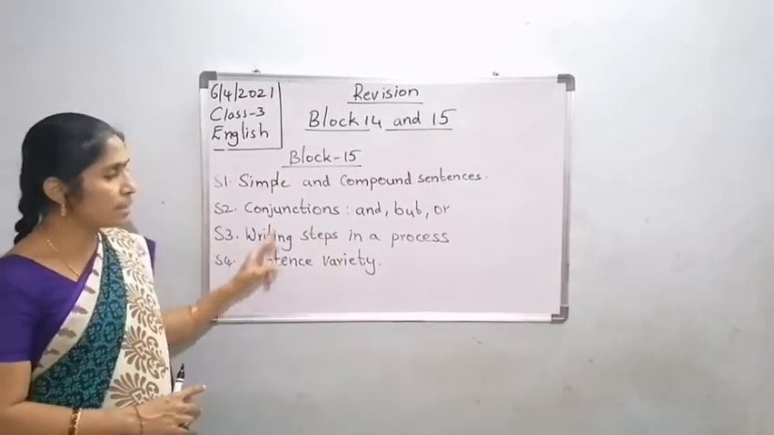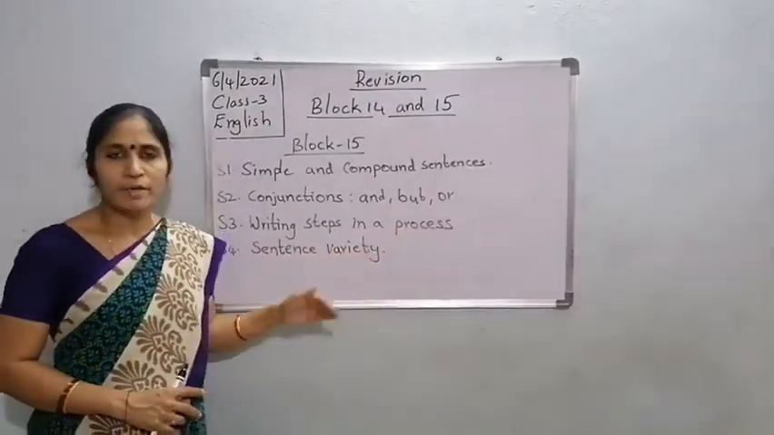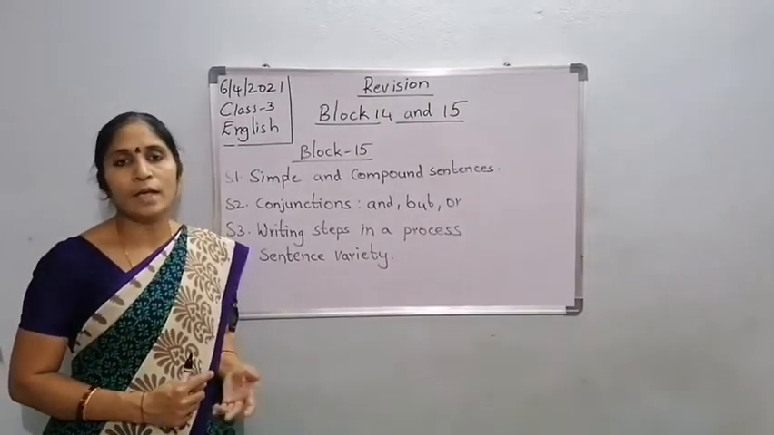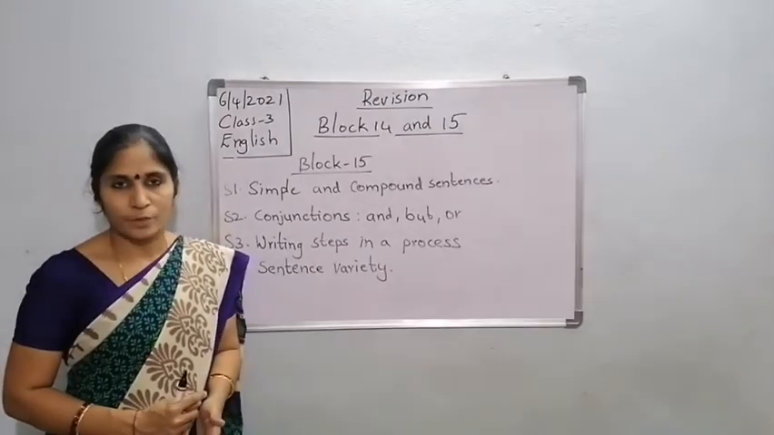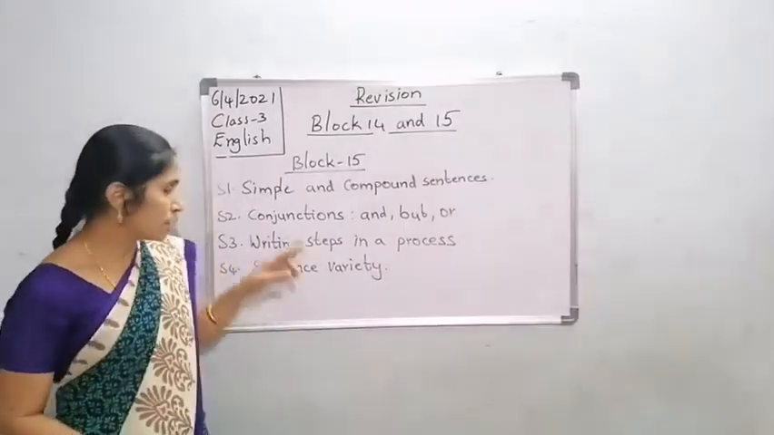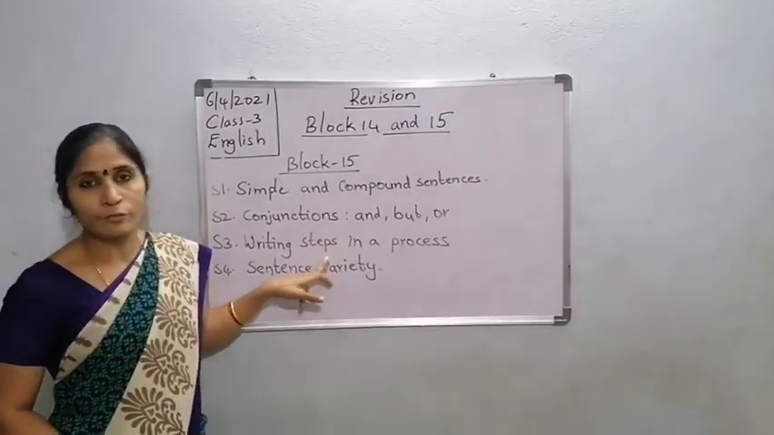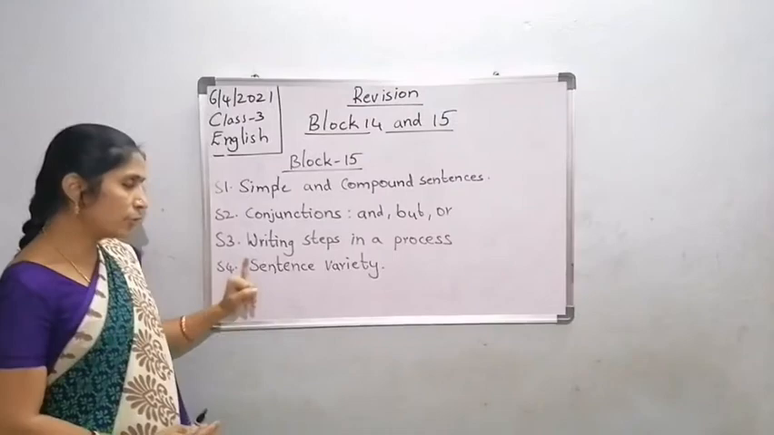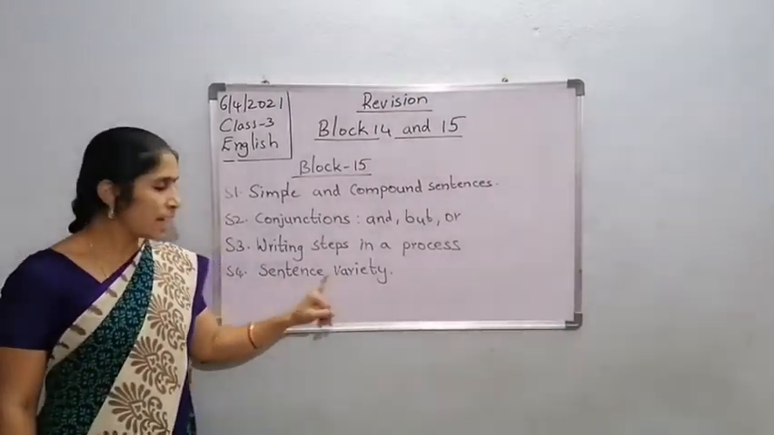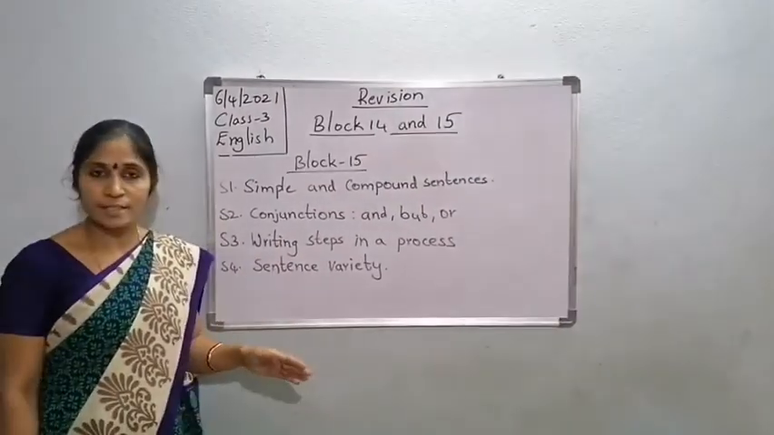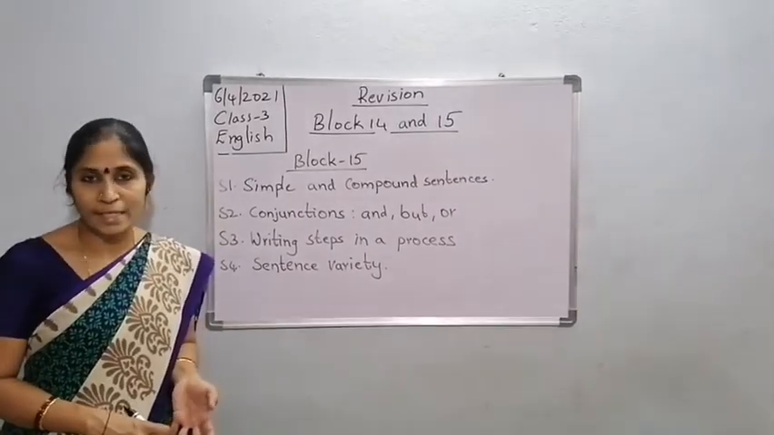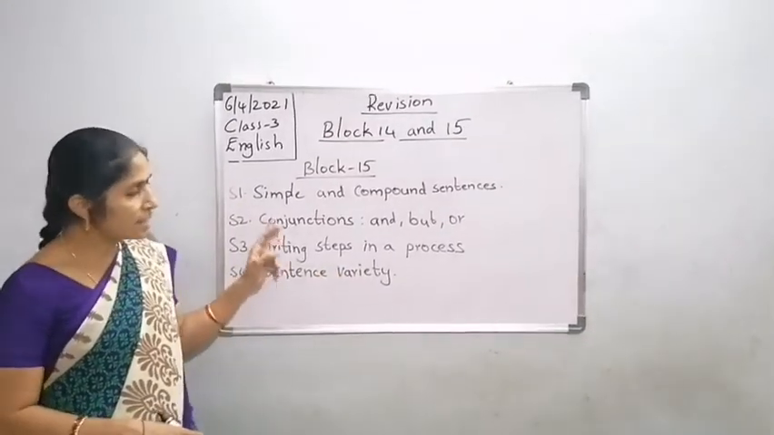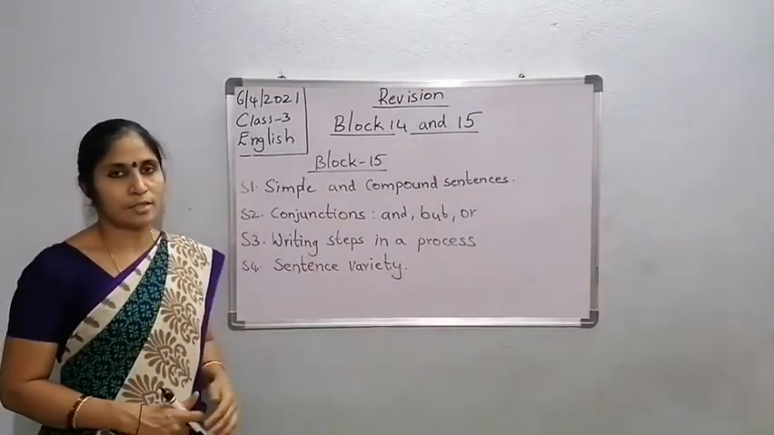Okay, now S3, writing steps in a process. When we are making anything, say for example when you are preparing a tea or a lemonade, there will be some process. So you have to follow the process. So there will be some steps you have to follow. That is writing steps in a process. And as for sentence variety, there are different sentences, children, like compound subjects, compound predicates and simple sentences. We'll call that sentence variety. Now let's look into the topic conjunctions.